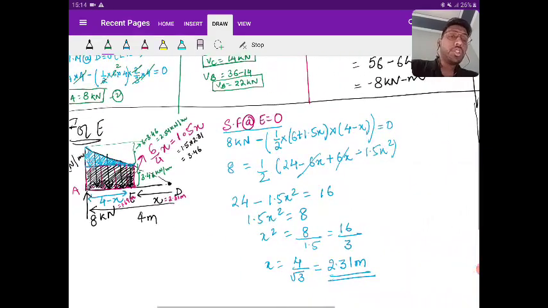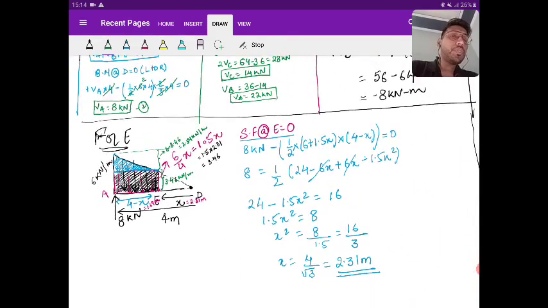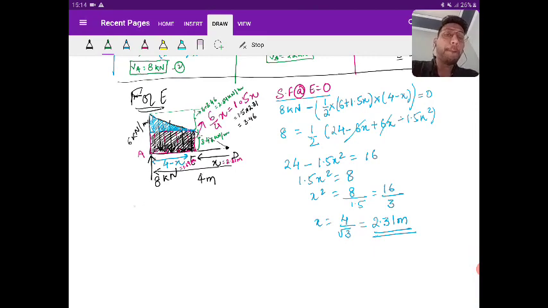Now I want the bending moment at E, moving left to right. Left to right, clockwise positive, anti-clockwise negative. So 8 into 1.69, this is clockwise, so positive, minus. First I'm talking about due to UDL. What is the area under the diagram due to UDL?